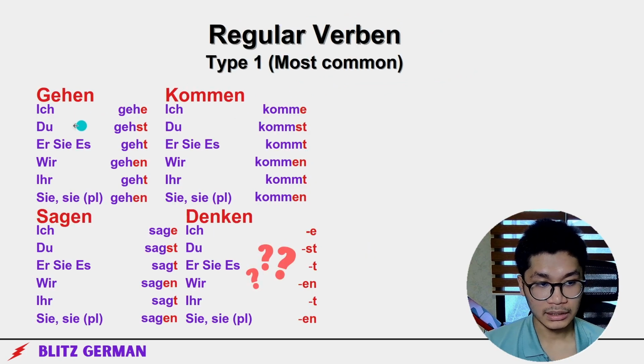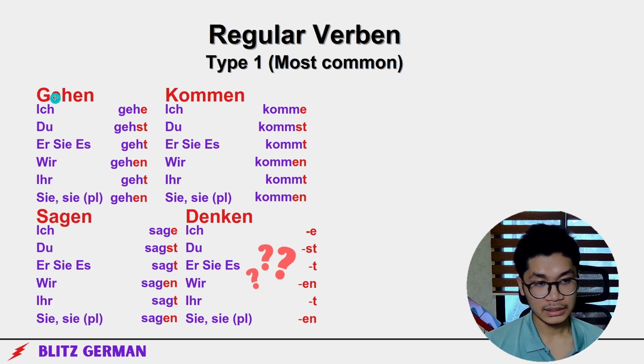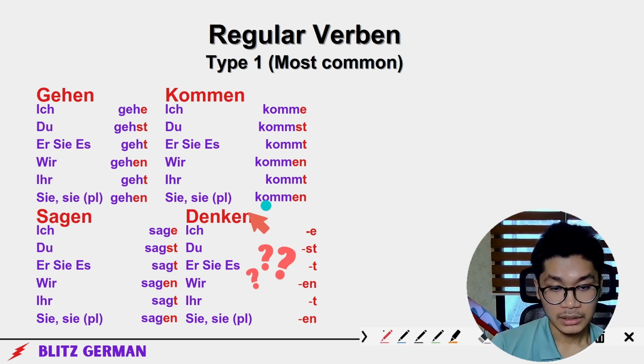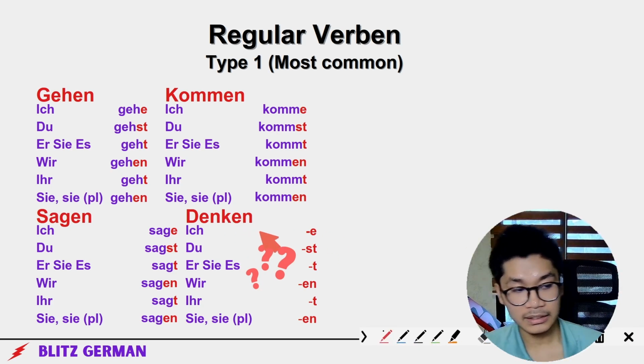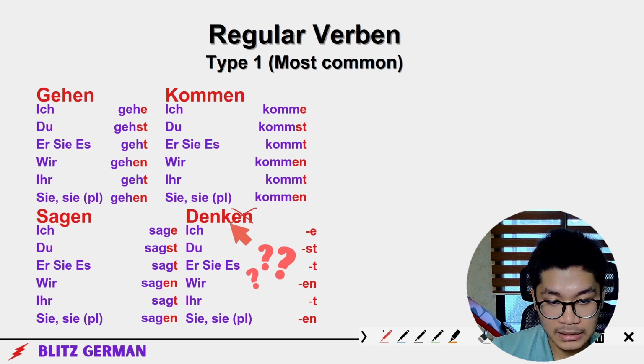Conjugation. So ich gehe, du gehst, es geht und so weiter. Gehen means to go. Kommen means to come. Sagen means to say. Denken means to think. Let's try doing this one now. This one is denken. So denken, we eliminate this. This one dies now. Gone.